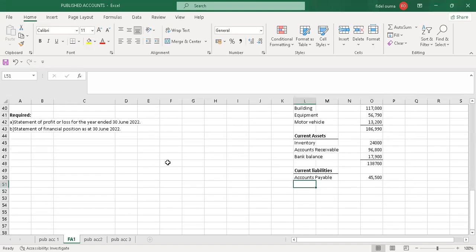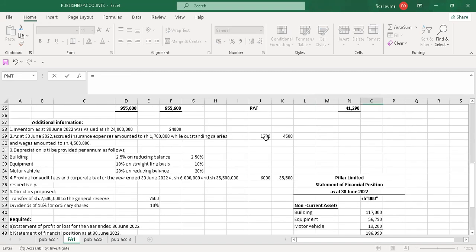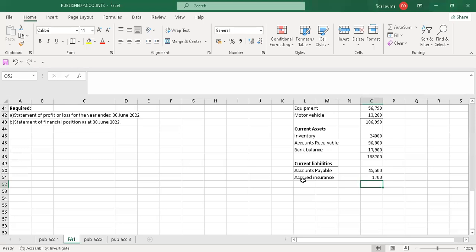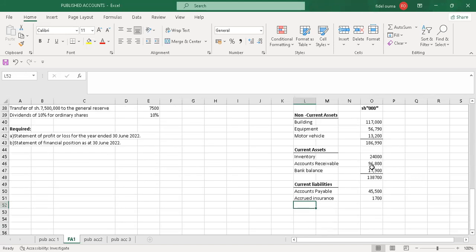So I'll pick it, the accrued, I just write accrued insurance. That's a liability, because it's an accrual. So I just pick this and enter. Then on the same statement, outstanding salaries and wages amounted to 4.5 million. So that's another current liability.